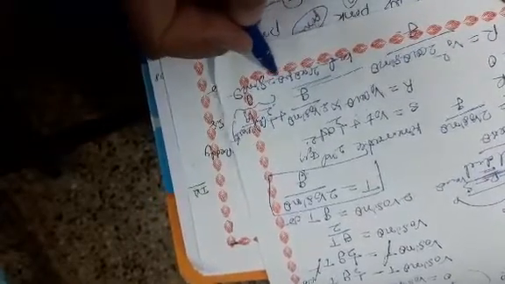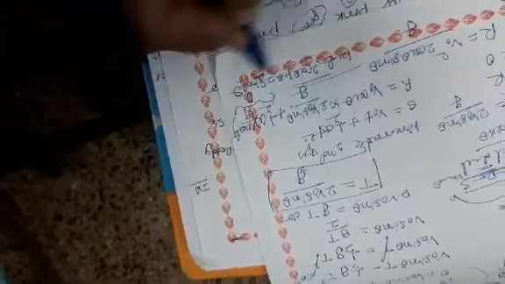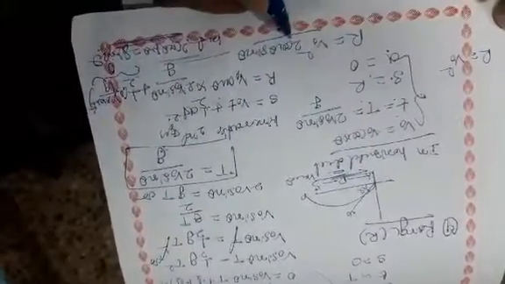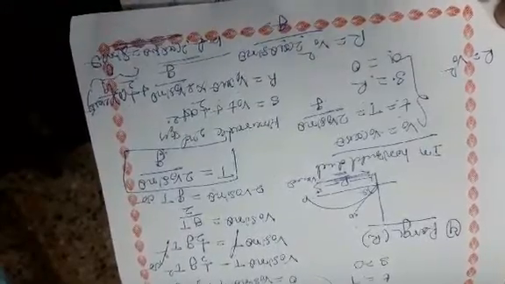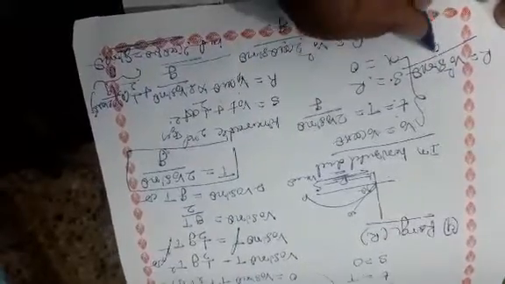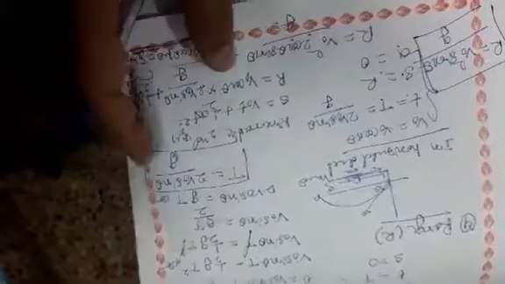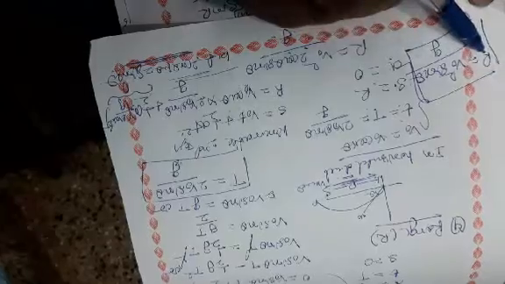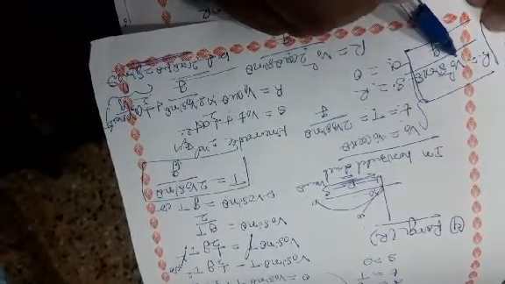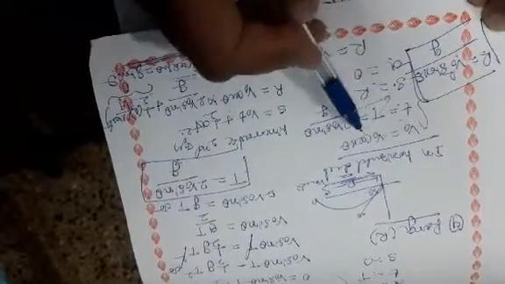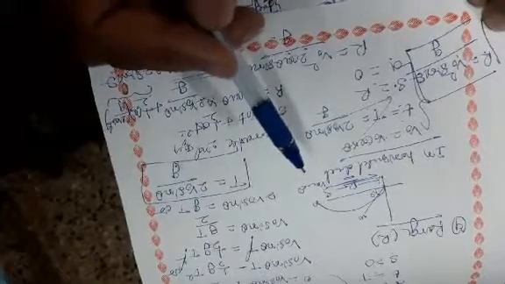So the range capital R is equal to v naught square sin 2 theta by g. This is the expression for the range of a projectile, where capital R is the range, v naught is the initial velocity, theta is the angle of projection, and g is the acceleration due to gravity.